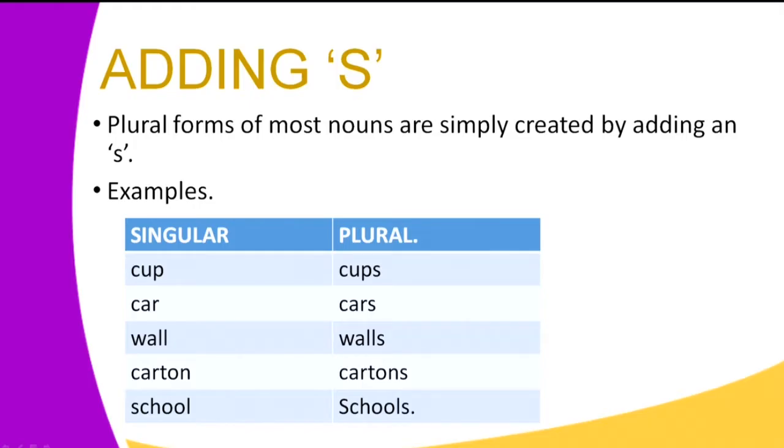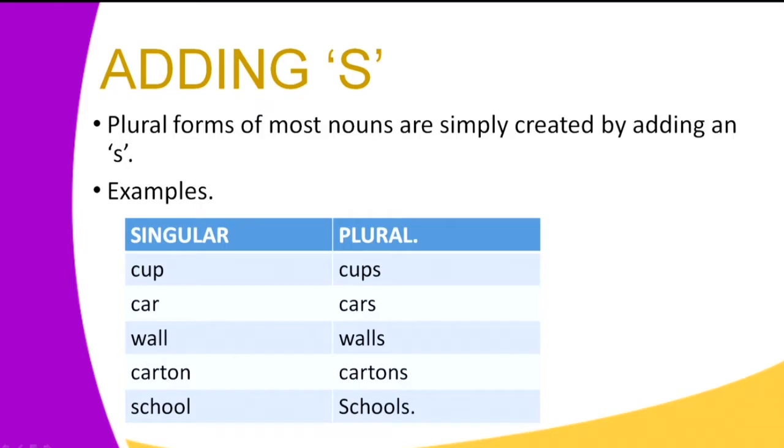Now, the first way that we form the plural forms of nouns is by adding the letter S. The plural forms of most nouns are simply created by adding an S. Let's look at those examples. The singular form of the word cup takes an S to form cups.